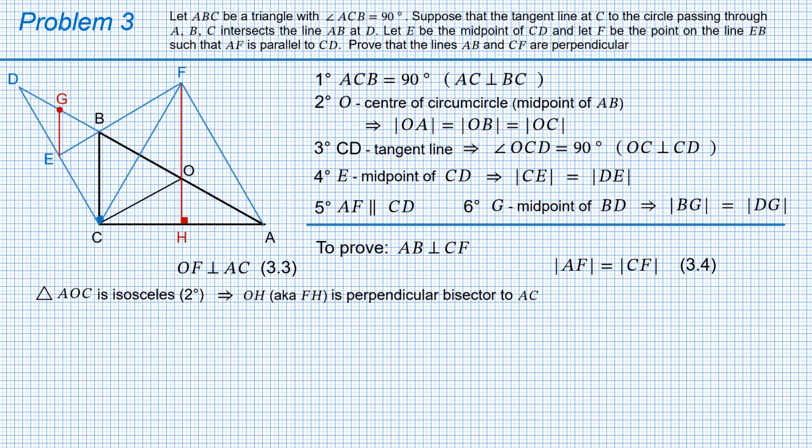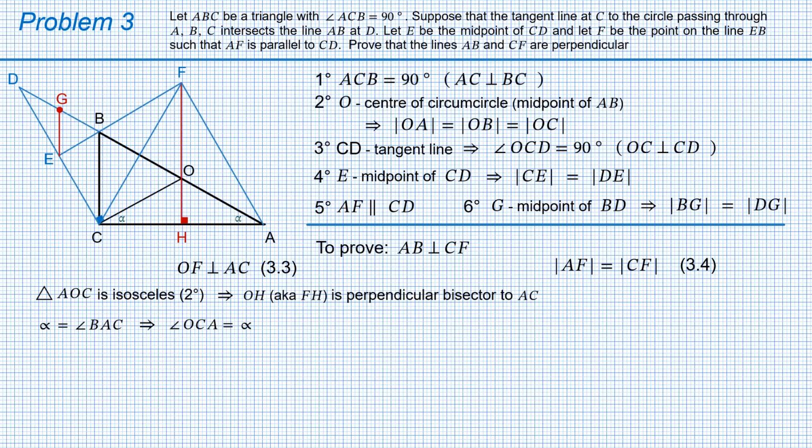Let's see. Let alpha be the value of angle BAC. Since triangle AOC is isosceles, the value of angle OCA is also alpha. Believe it or not, there is a condition that was never used so far. Condition 3, according to which OC is perpendicular to CD.